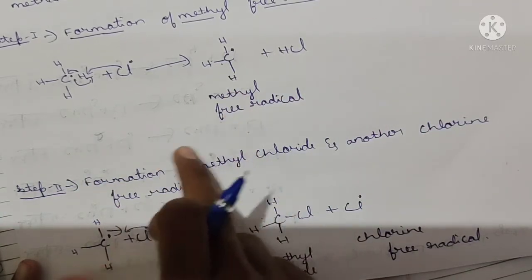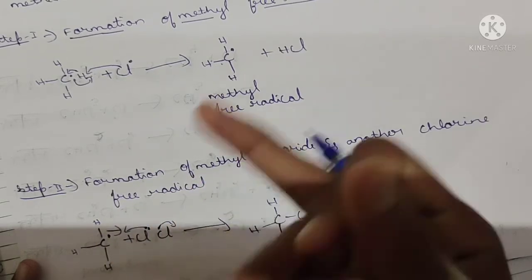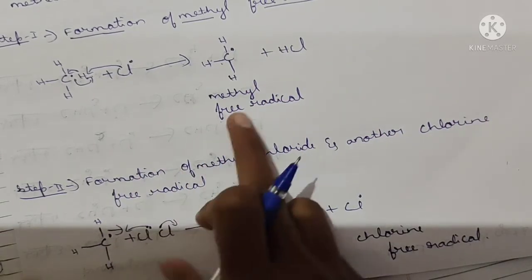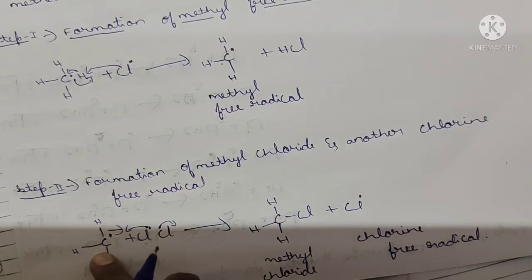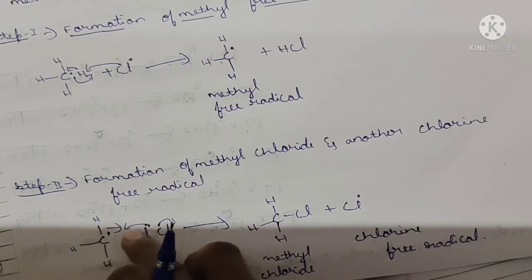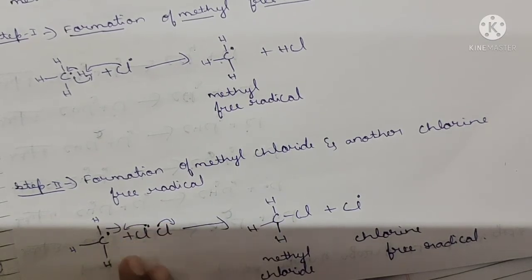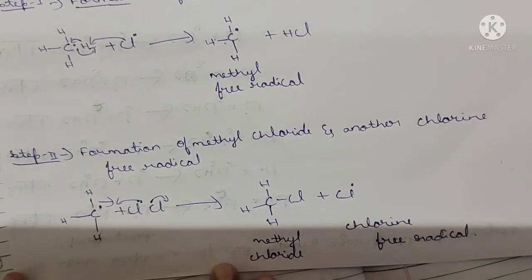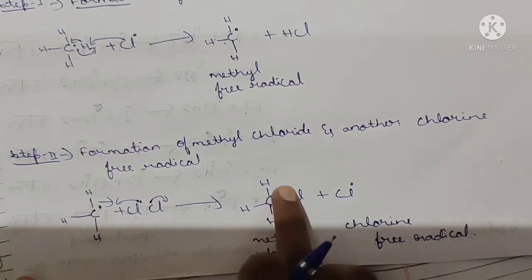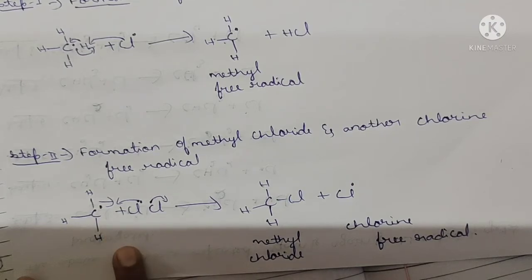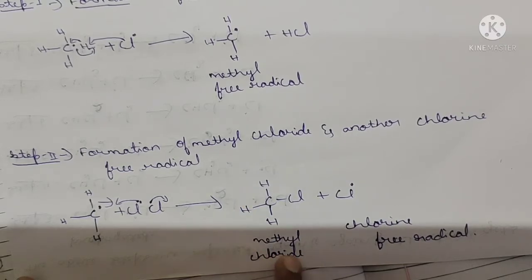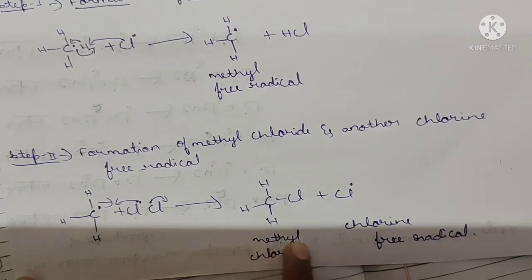Here only methyl free radical was formed in the previous step. Now this methyl free radical reacts with chlorine, Cl2, which splits into Cl, and forms methyl chloride.